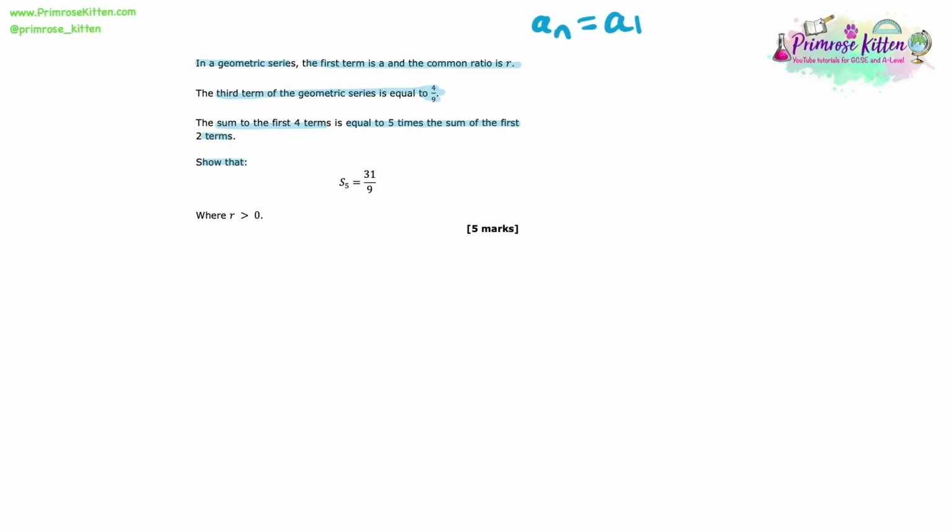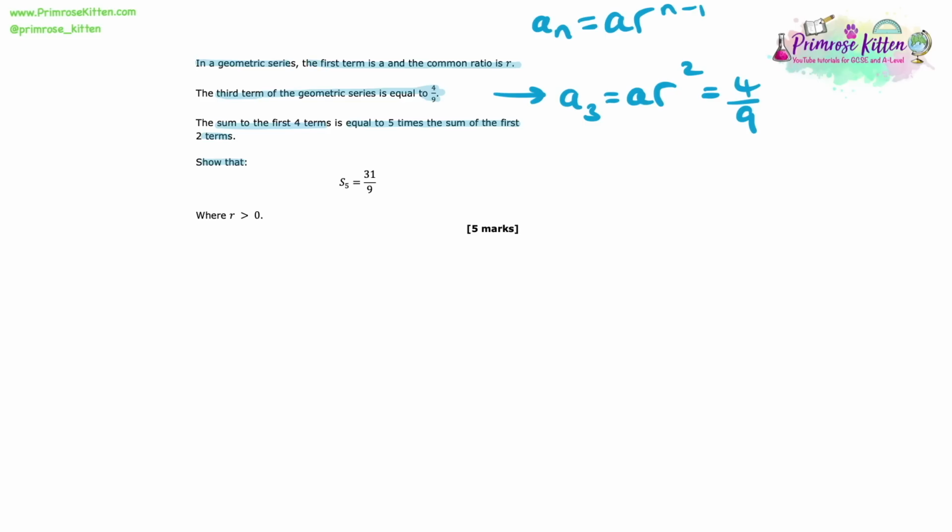So the general equation for the nth term states that an equals a times by r to the power of n minus 1. Using this, we can write down an equation for the third term. We're told in the question that the third term of the geometric series is equal to 4 over 9. It means that a3, this third term, is equal to a times by r to the power of 2, because 3 minus 1 is 2. So ar squared equals 4 over 9.